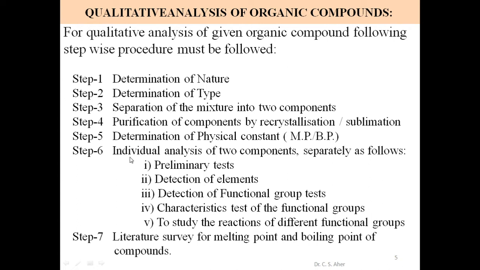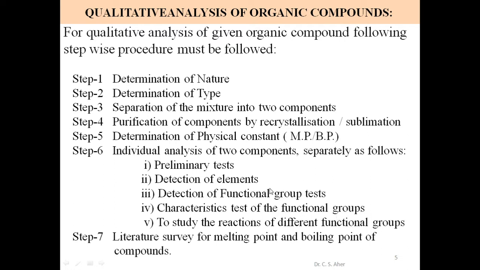Step 6. In this step, we perform individual analysis of the two components separately. Once we have separated the two components, purified them and taken their melting points, we go for individual analysis. In this individual analysis, we have these steps. First, preliminary tests are performed. Second, detection of elements: by using the Lassaigne test or sodium fusion test, we determine the elements present in that single organic substance. Then detection of functional group. Then the fourth step is the characteristic test of the functional group.